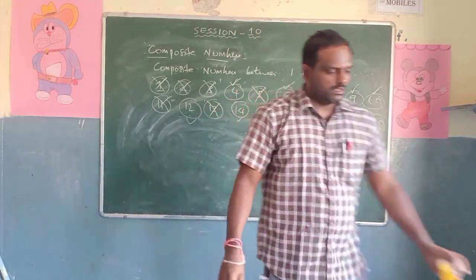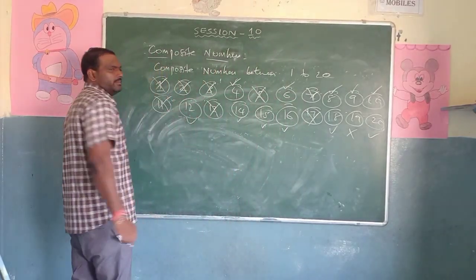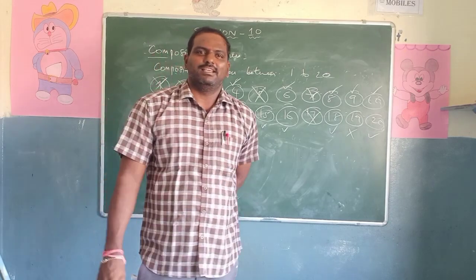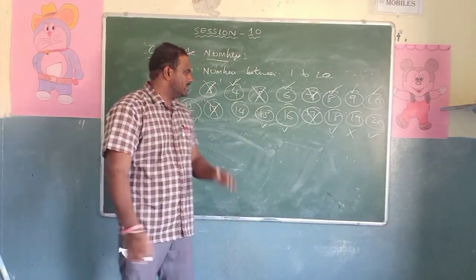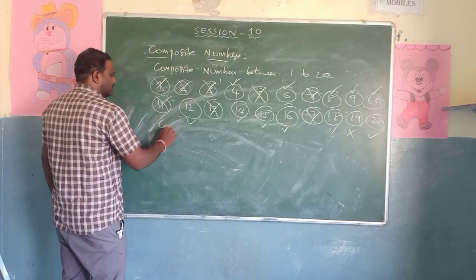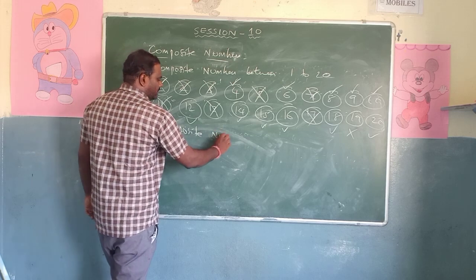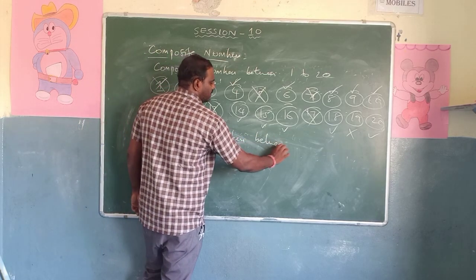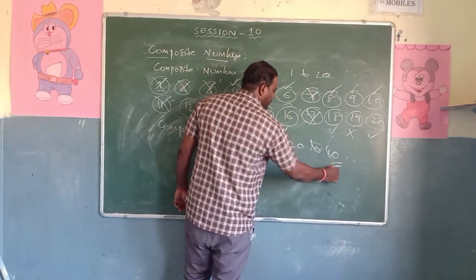So, like this, you have to write the composite numbers and prime numbers. Simply writing prime numbers is enough, composite numbers are written automatically. Whichever is not a prime number is a composite number, right? Below this, write the composite numbers between 20 to 40. This you have to write.